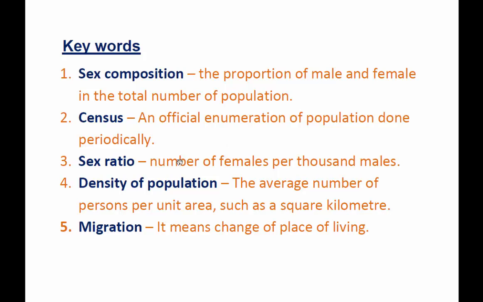Density of population, the average number of persons per unit area, such as a square kilometer. So the number of people in 1 square kilometer refers to density of population. Migration means change of place of living. That is what we call migration.